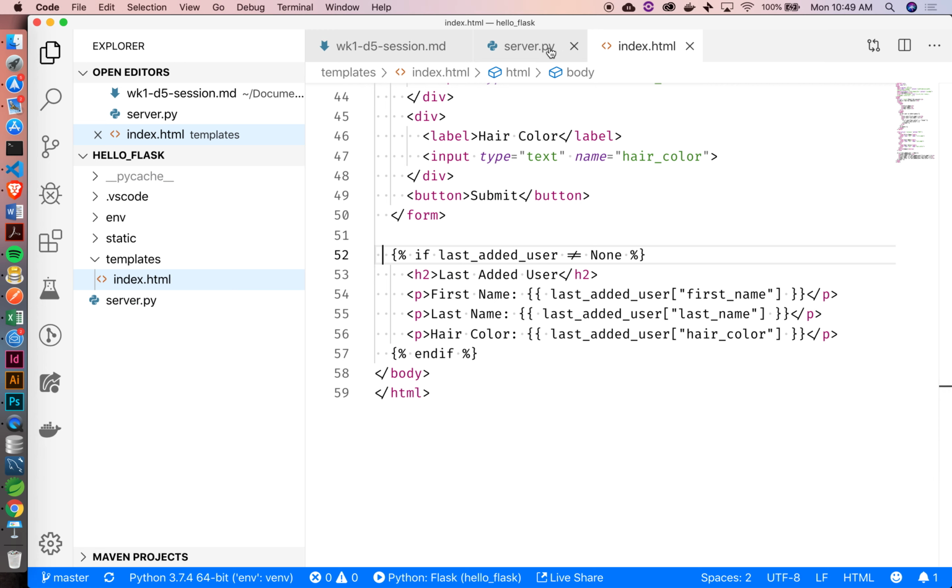Well, think about the internet. It means if the value of last added user is not none, then we want to do this stuff inside, right? So if you were on the web page and it wanted you to add your name into it, what would those values be if they were none? There would be nothing, because there's no last added user.